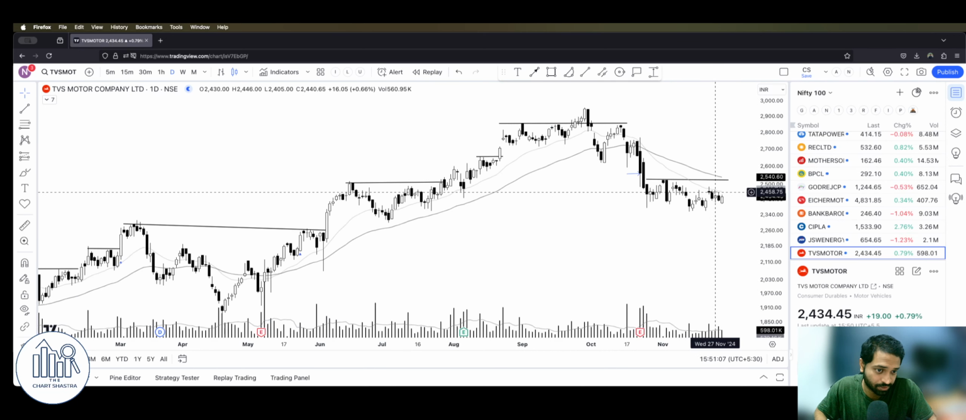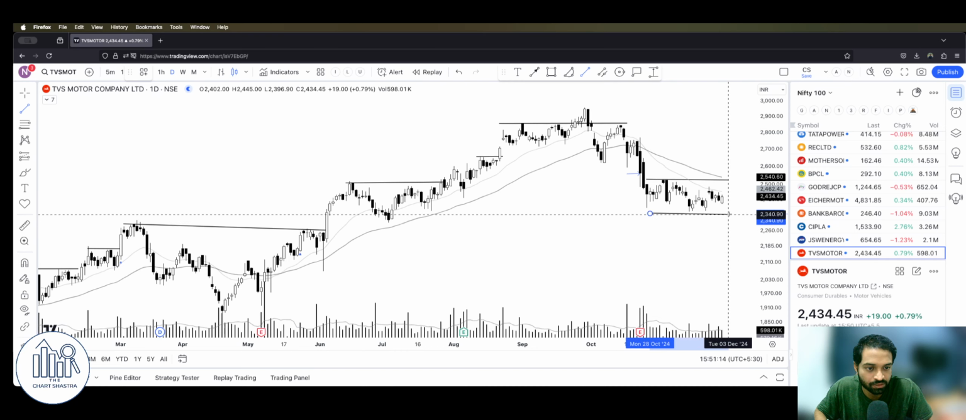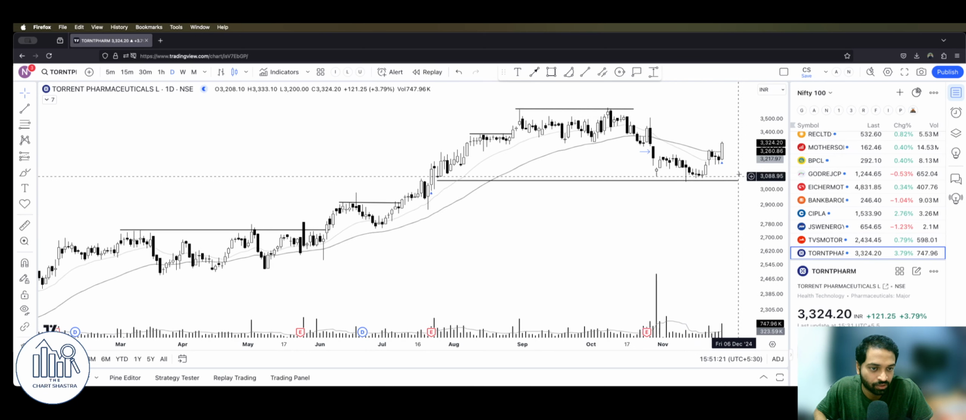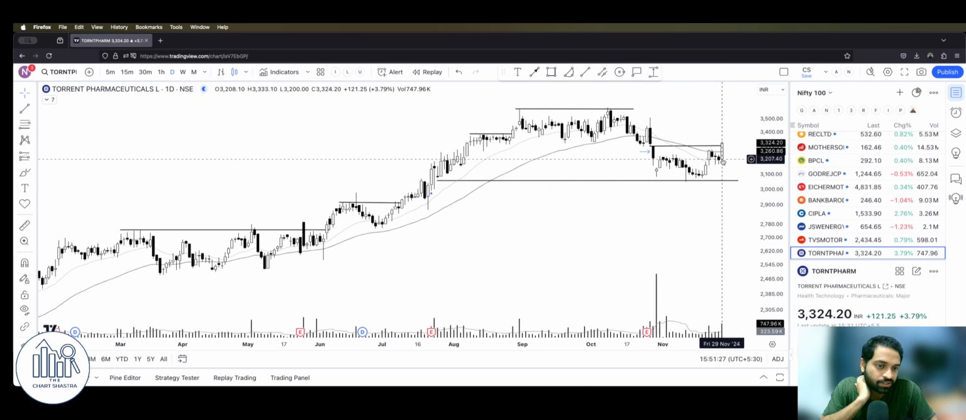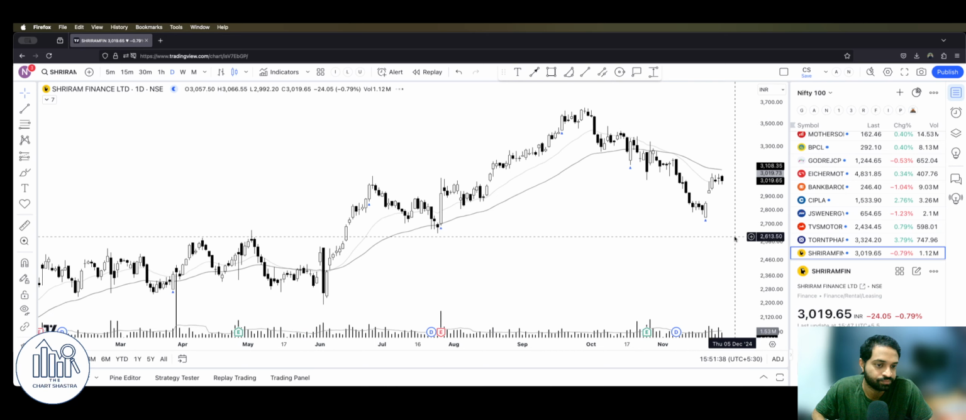Again, TVS Motor is not so great, right? Although it's a good consolidation, probably this level is very important. This 2350 level. Torrent Pharma, this is what I was talking about. We need such strength. See, it's a good price action, right? I mean, all this selling has been absorbed almost in the last 1, 2, and 3 big candles. That's what we need. That too with good volumes.